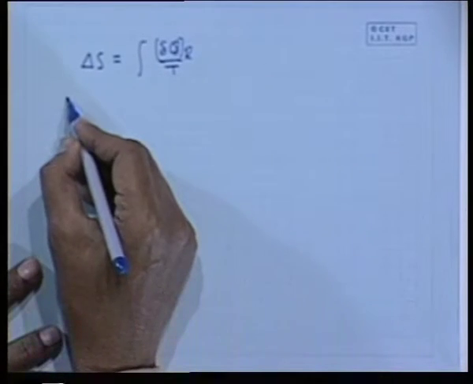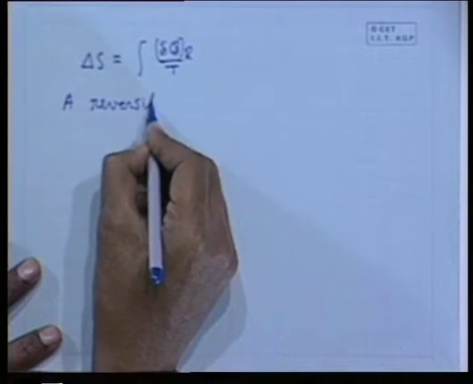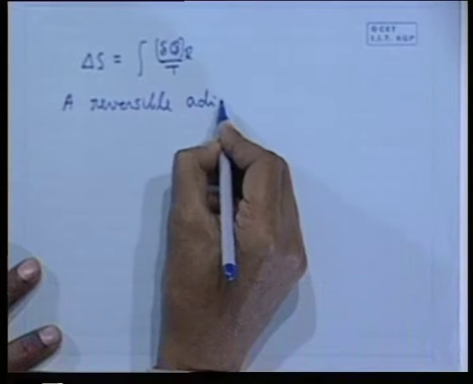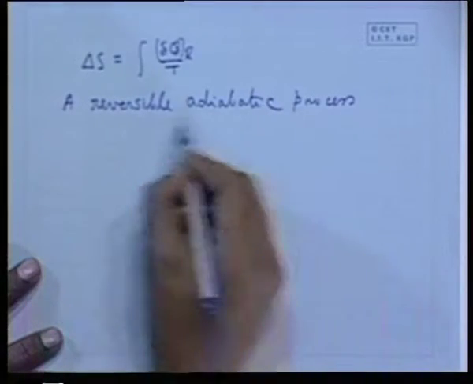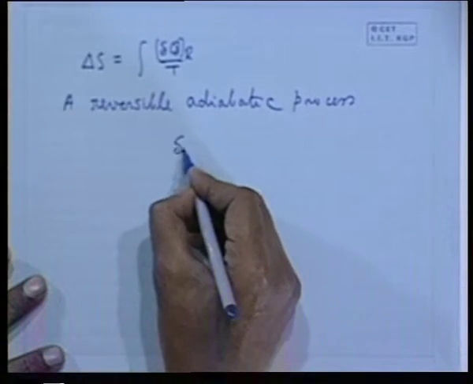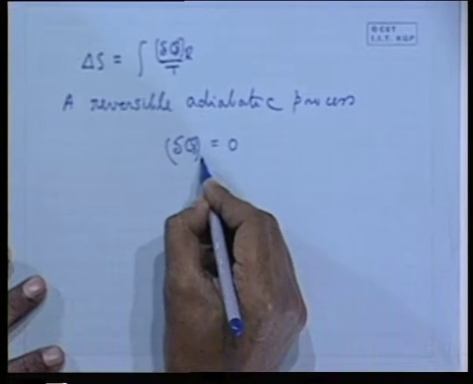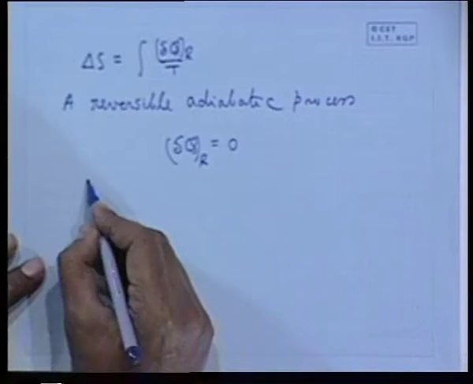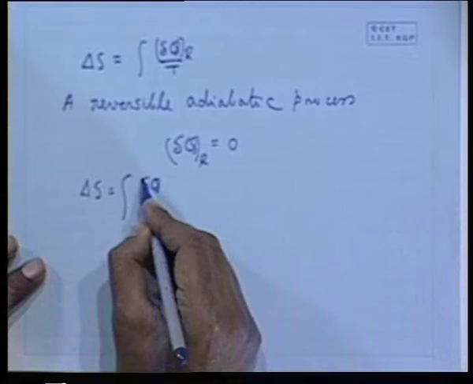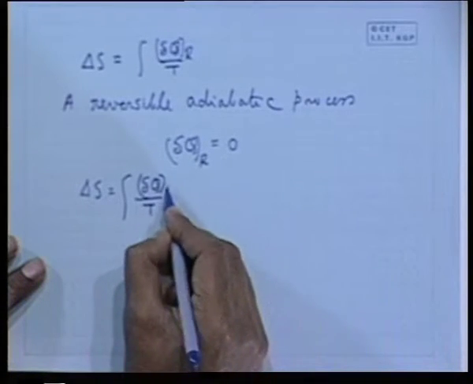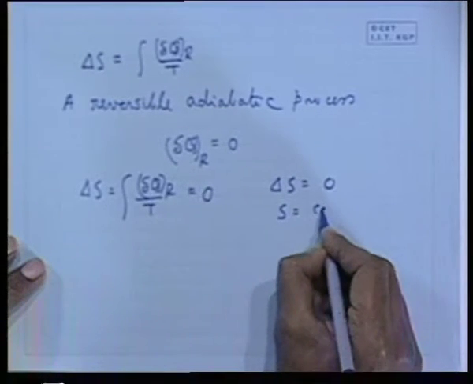Very important: let us consider a reversible adiabatic process. What is an adiabatic process? Delta Q is 0 and the process is reversible. That means delta Q R is equal to 0. That means this delta Q I can equate with the entropy. So, therefore, delta S is equal to 0. That means S is constant.